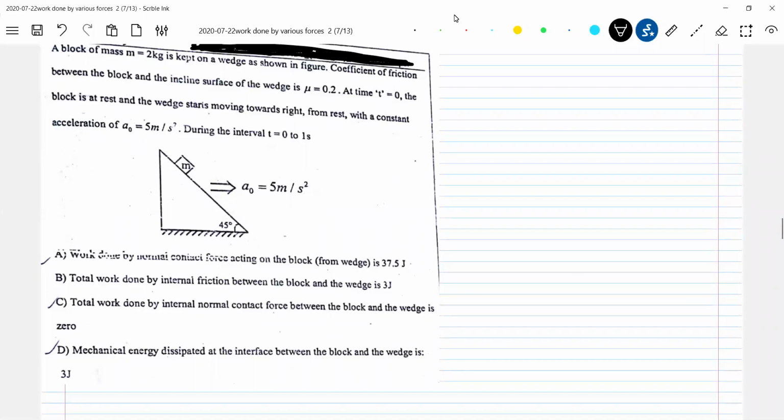Now look, there is a wedge, no? You can see in the diagram, there's a wedge. There's a block. Between the block and the inclined surface of the wedge is mu, that is 0.2, and it is kept on a smooth surface. It's one of the best problems for students to work out rather than for the teacher to discuss.